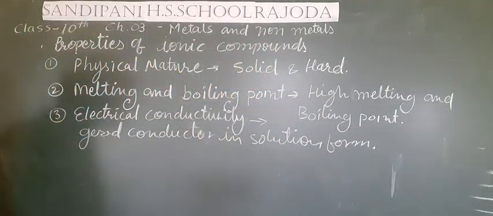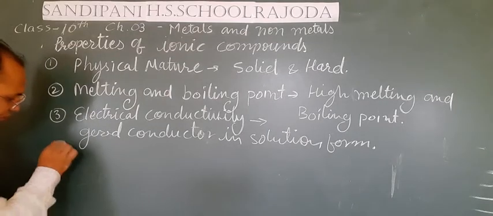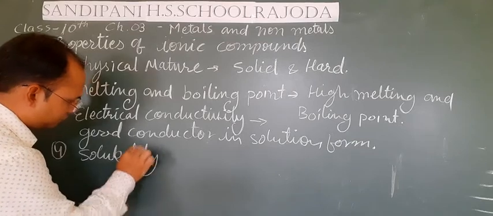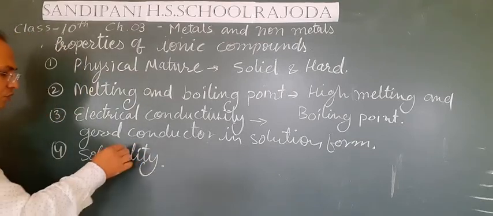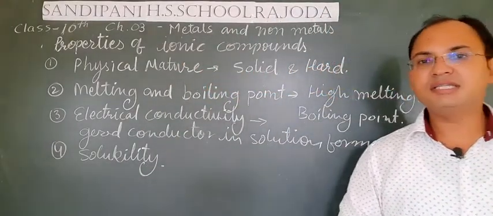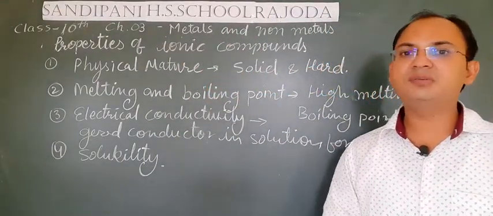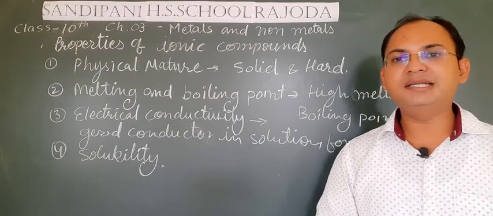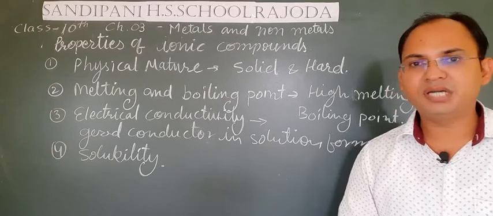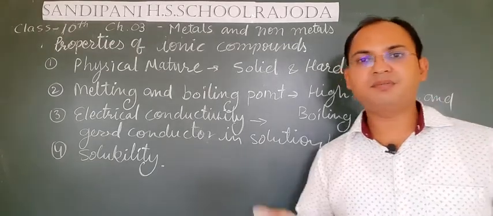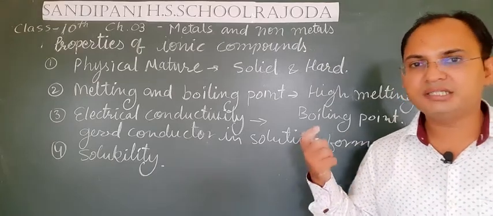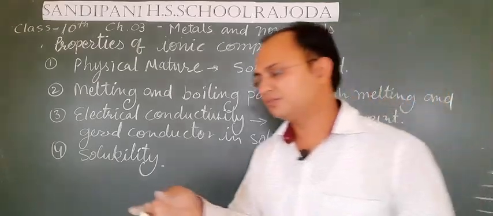Next, students, the fourth property is solubility of ionic compounds. These ionic compounds are generally soluble in water, but they are insoluble in non-polar solvents like kerosene, petrol, etc. If we take the example of sodium chloride, our common salt, it can easily be dissolved in water.